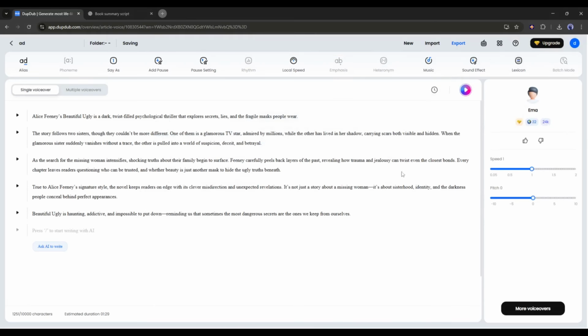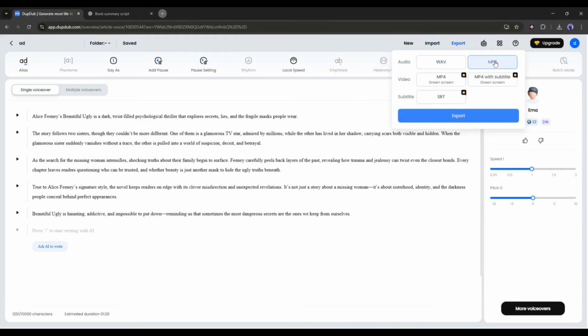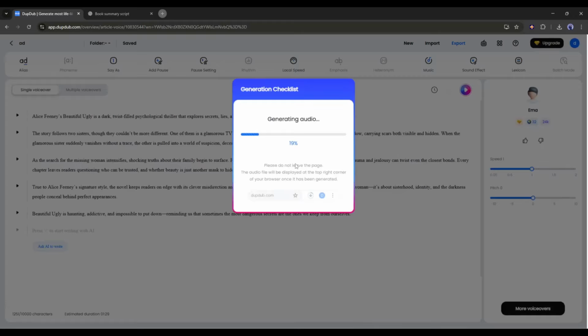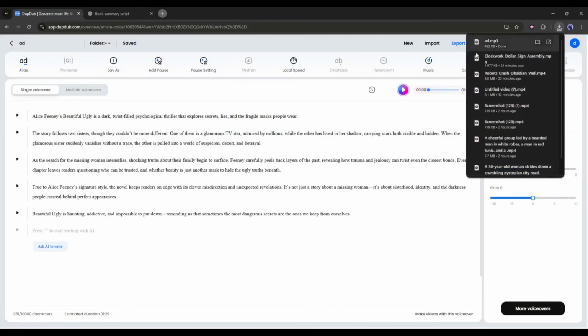Once everything is set, click on the Export button. Now select the format and then click here. And here it is. Our voiceover is ready.